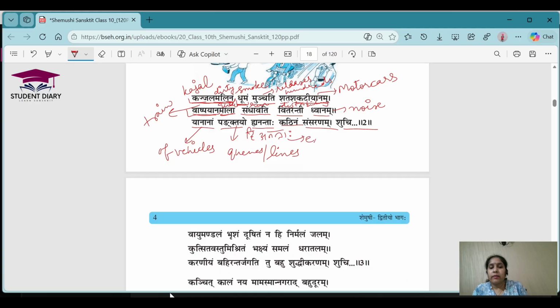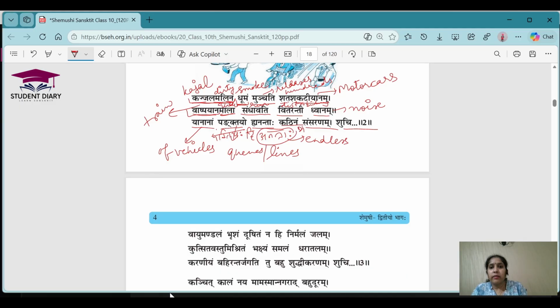Anantaha means endless, which are never going to end. So here Anantaha is used as an adjective for Panktyaha. According to the Sandhi, this word should be Panktyaha. So Panktyaha Anantaha. Panktyaha means the lines. What kind of lines of the vehicles? Which are endless. Anantaha.